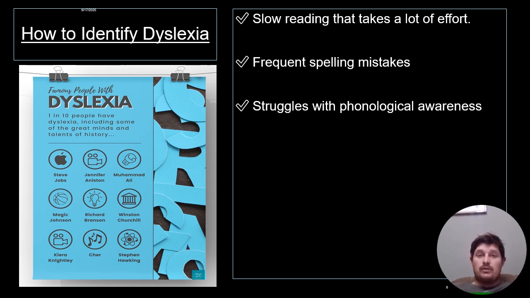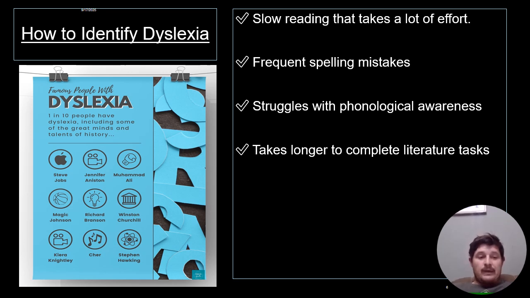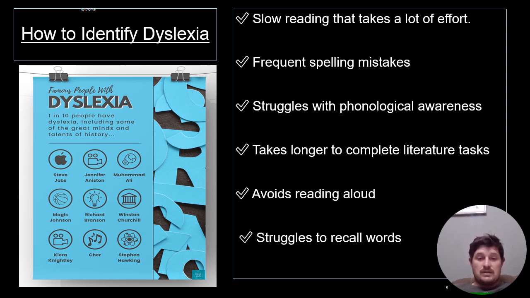They may struggle with phonological awareness, for example, identifying the sounds in the word cat. They would struggle with that. Tasks that involve reading or writing take them longer than it takes their peers, and often they would avoid reading aloud because it makes them feel embarrassed. Teachers should remember that these learners are not lazy. They are working much, much harder than their fellow peers, and they're trying their best to succeed, even when it comes to recalling very, very familiar words to them.